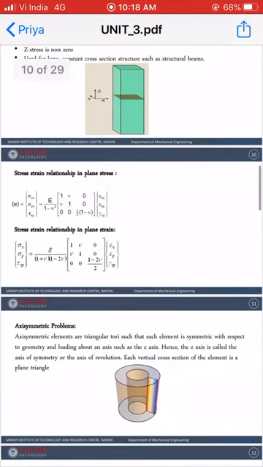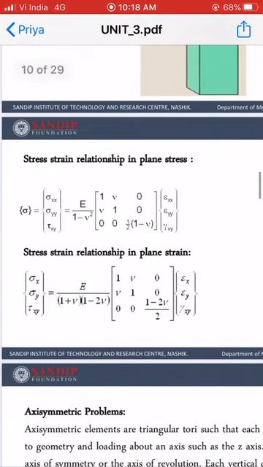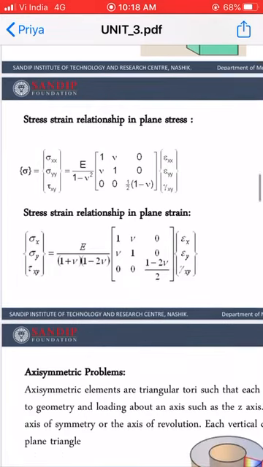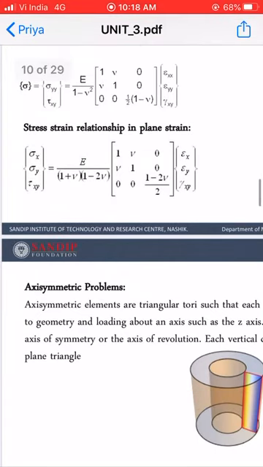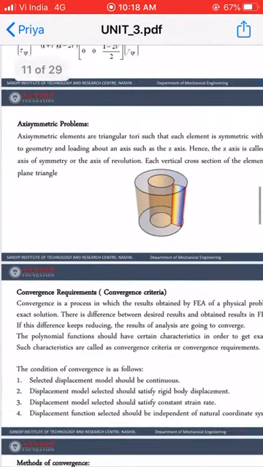So this is your relationship: the first one is the stress-strain relation for plane stress condition, and the second one is for plane strain condition. Now we will see the axisymmetric problems.